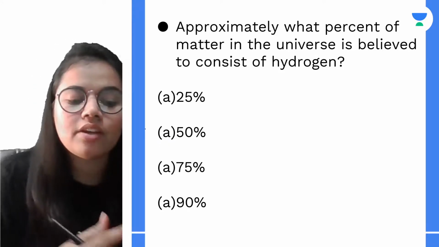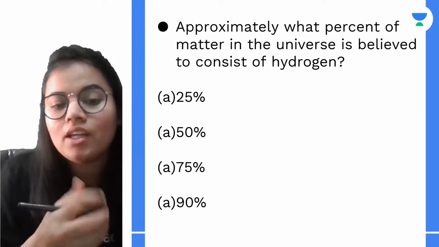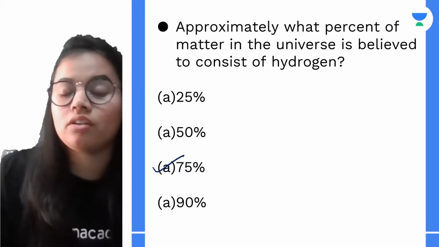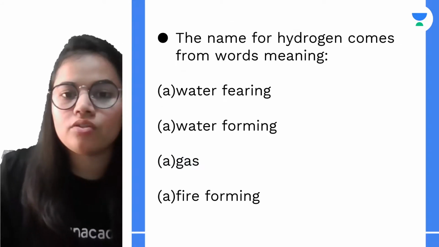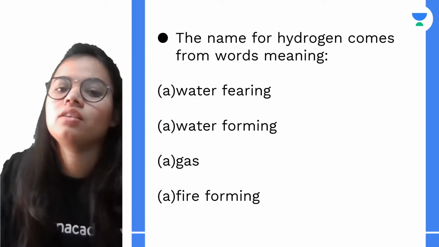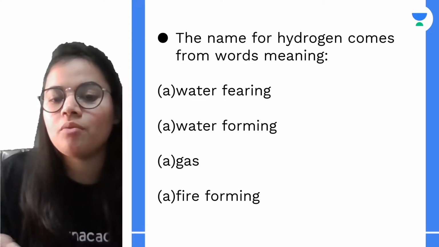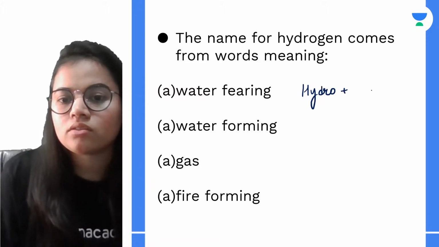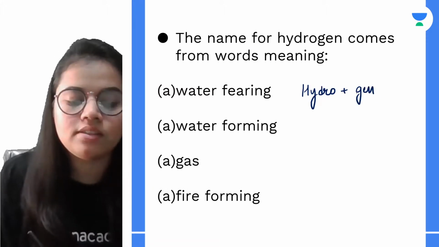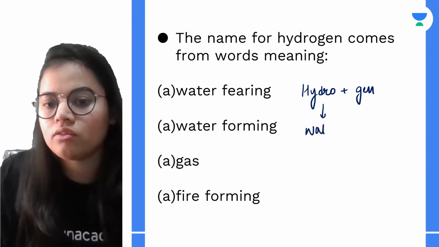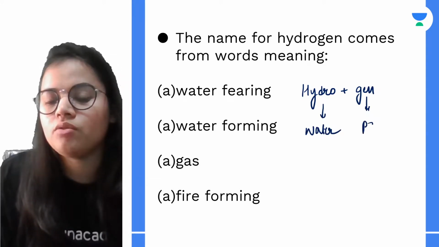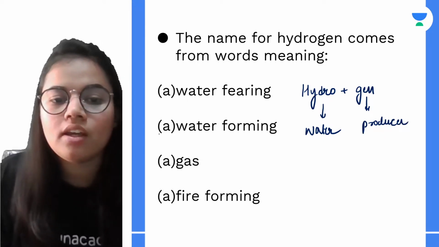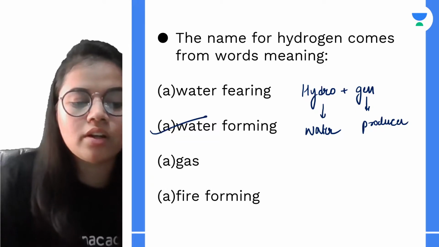Hydrogen is present in huge quantity, and approximately 75% of the universe is believed to be hydrogen. Next, the name hydrogen comes from words meaning dash. Hydrogen is hydro plus gen. Hydro means water and gen means producer or former. So the correct option is water forming.